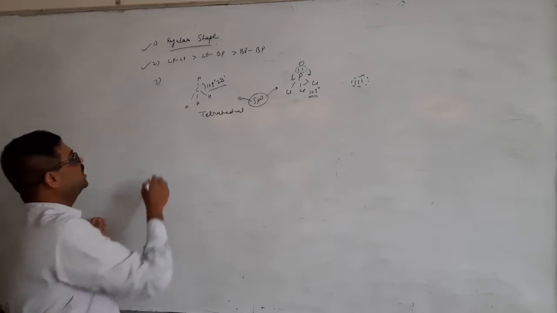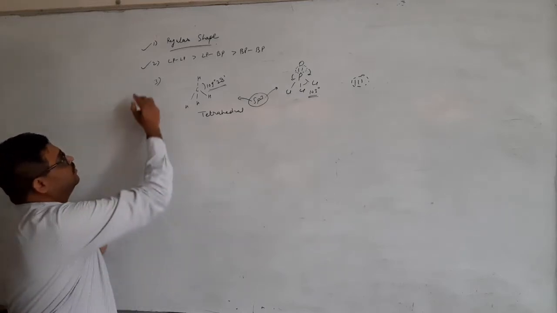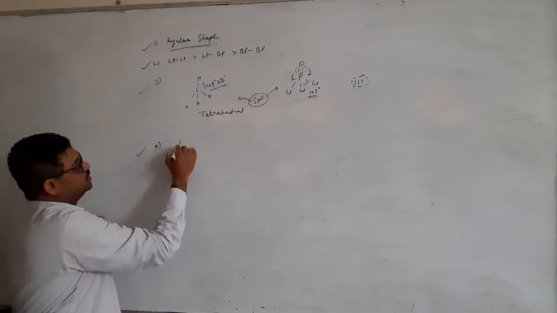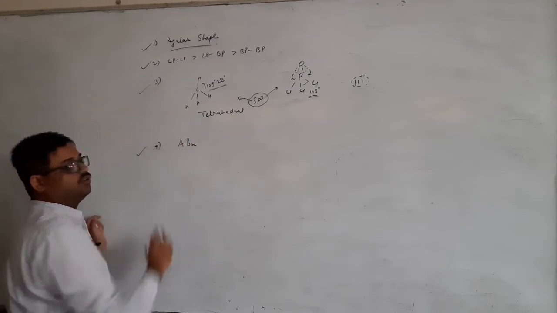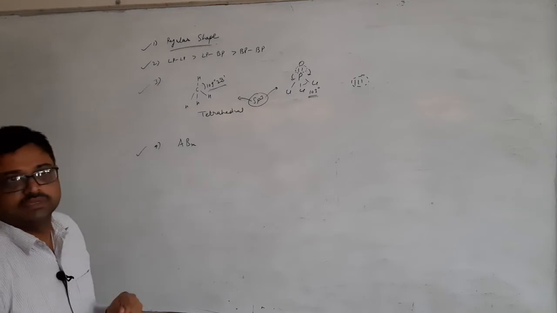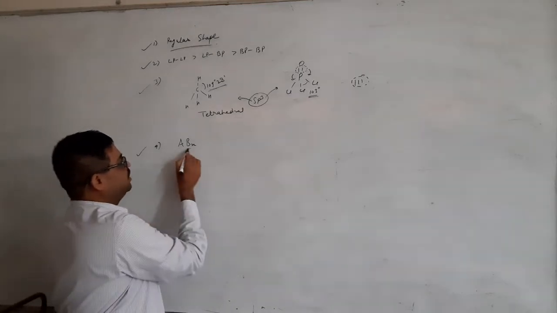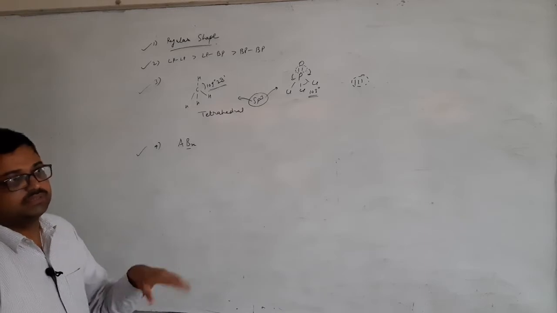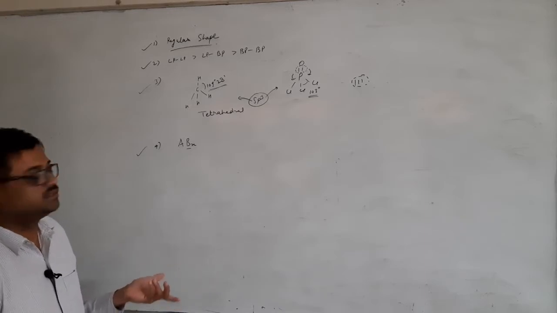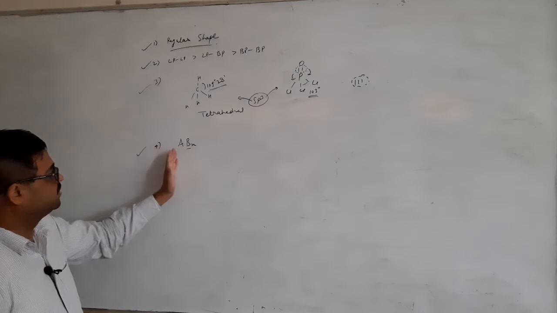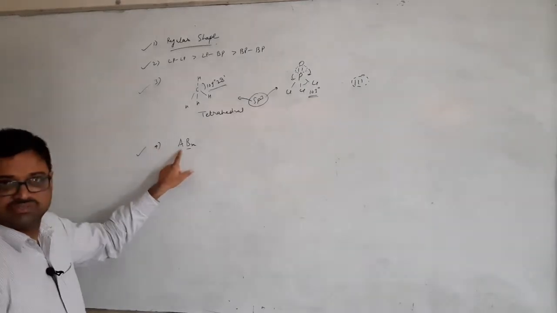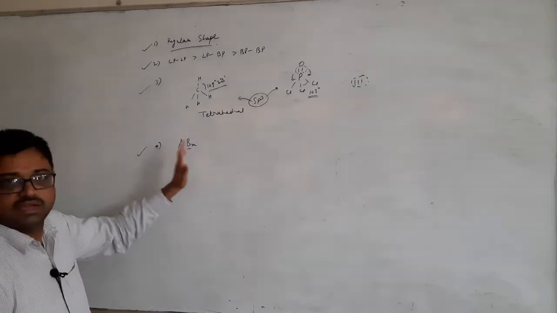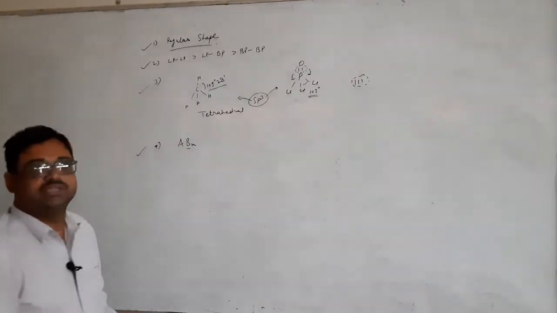Now I am taking the 4th point of this theory. Suppose ABX is the formula of a chemical compound, and I am talking about electronegativity. In chemistry, except some exceptions, we write the less electronegative element first, then the more electronegative element afterwards, except ammonia and all.